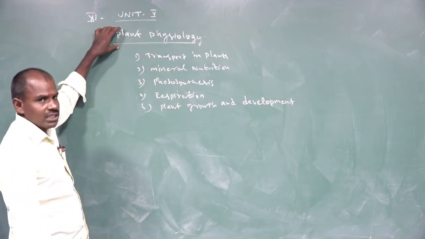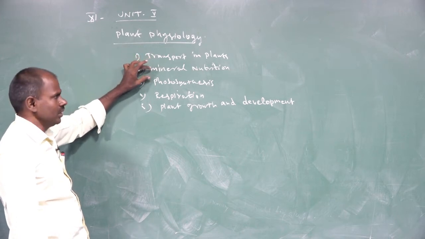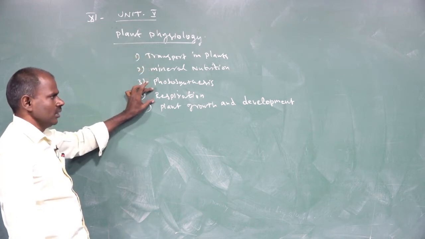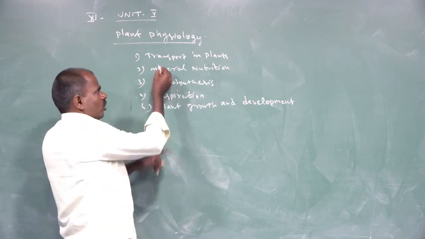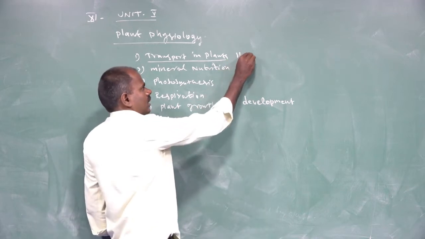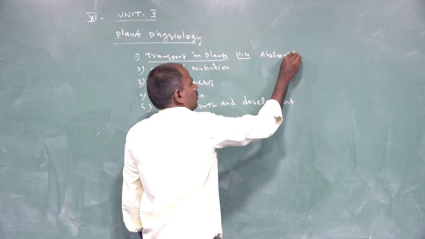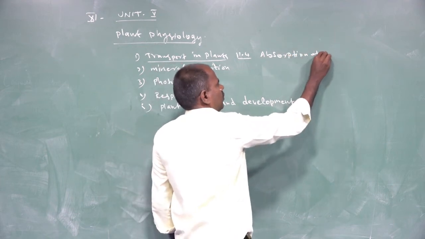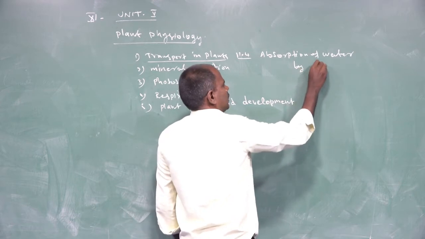Plant physiology is divided into 5 chapters: the first is transport in plants, second is mineral nutrition, third is photosynthesis, fourth is respiration, and last is plant growth and development. Now I am going to discuss transport in plants. 11.1 Absorption of water by plants.